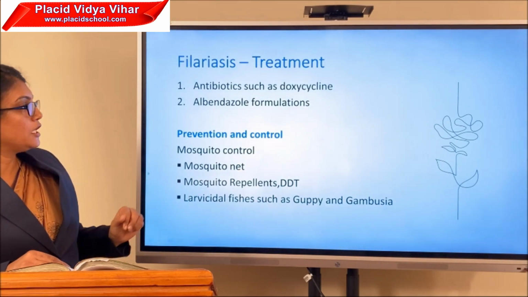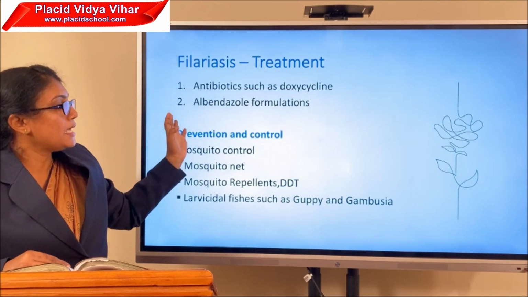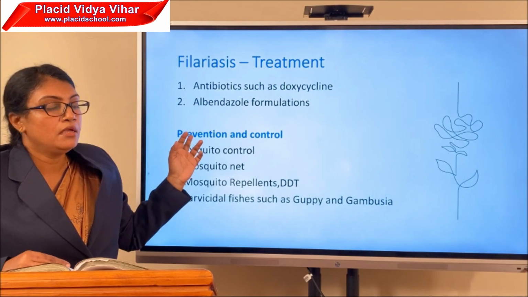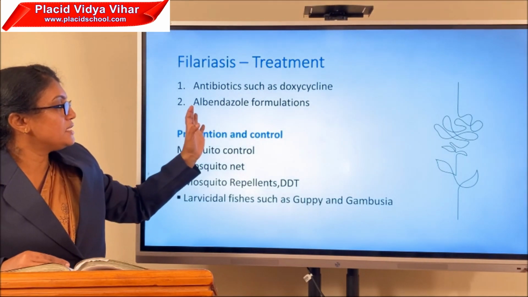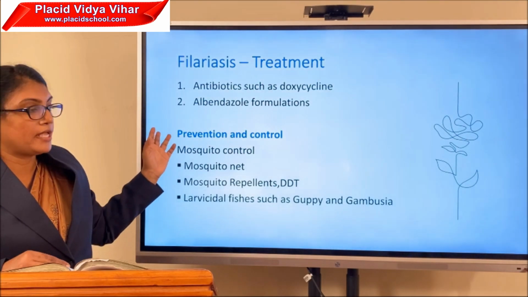The treatment includes antibiotics such as doxycycline and albendazole formulations. Albendazole alone will not be a correct measure. It is treated with some other chemicals to provide a treatment for filariasis.